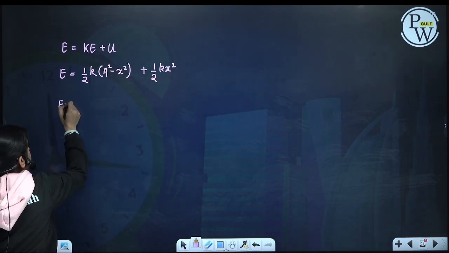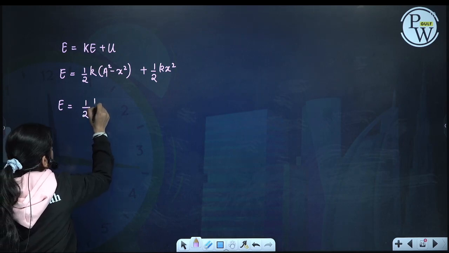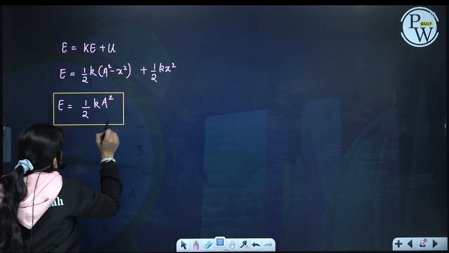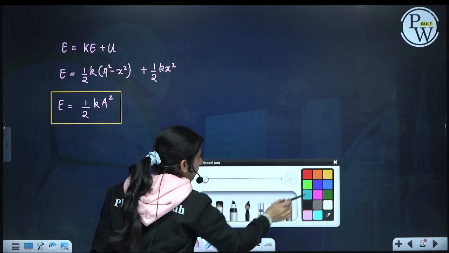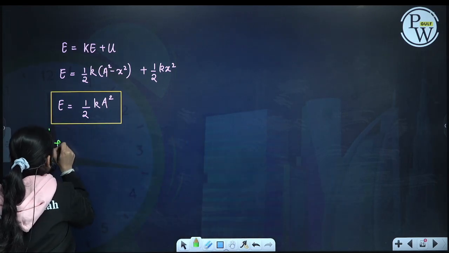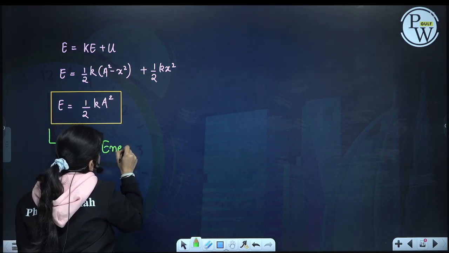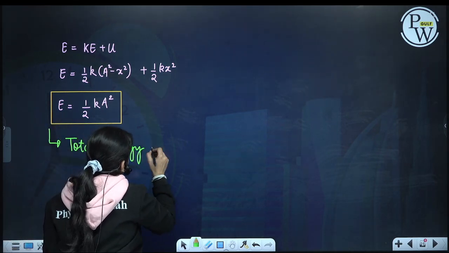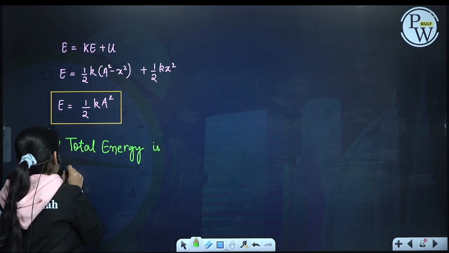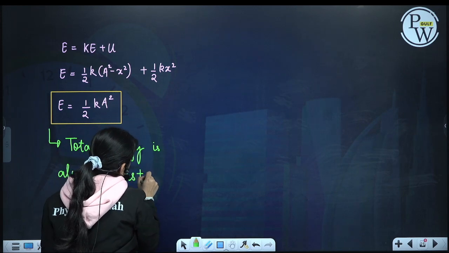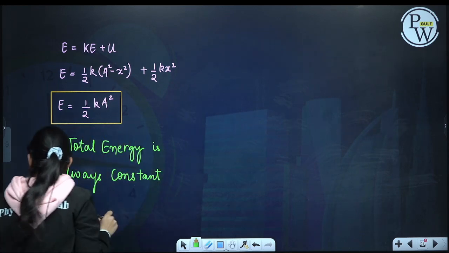So total energy is half k a square, which is always a constant. Total energy is neither dependent on position nor time. Total energy is always constant.